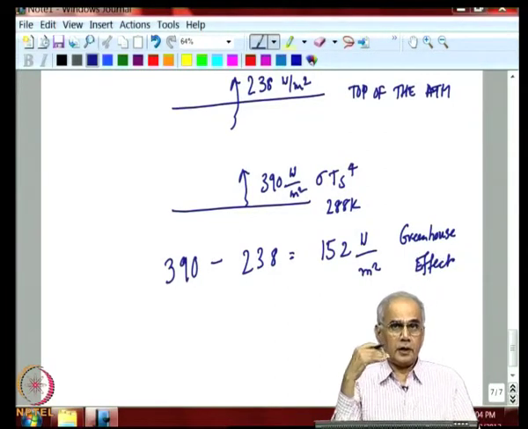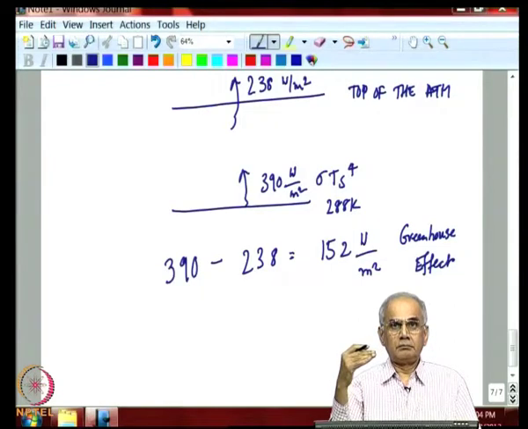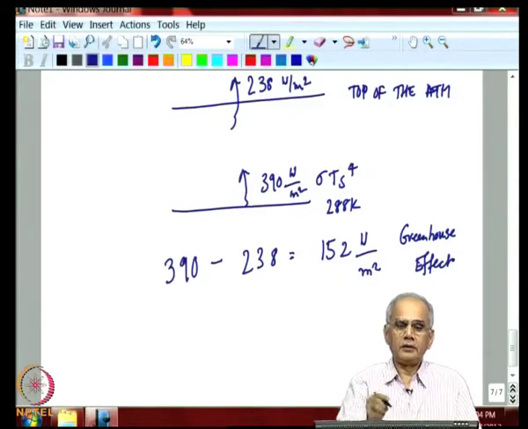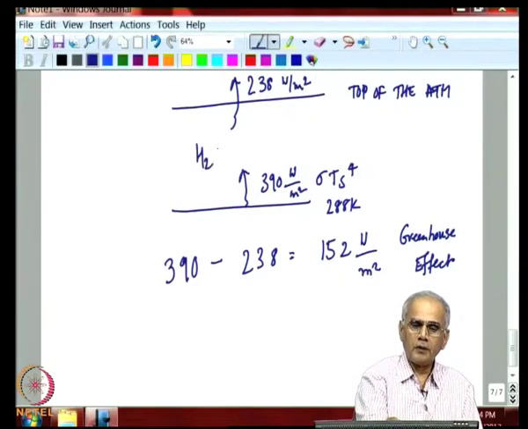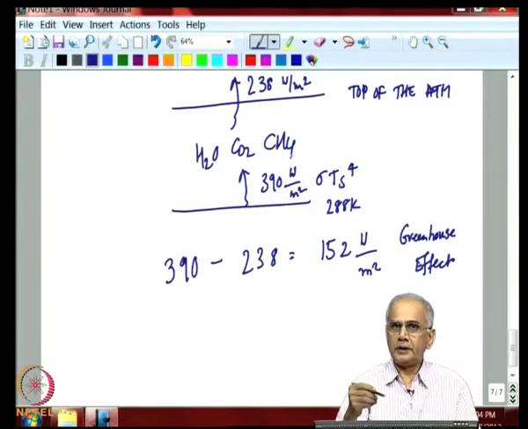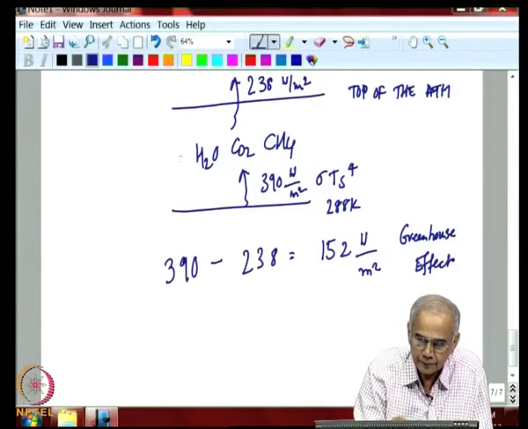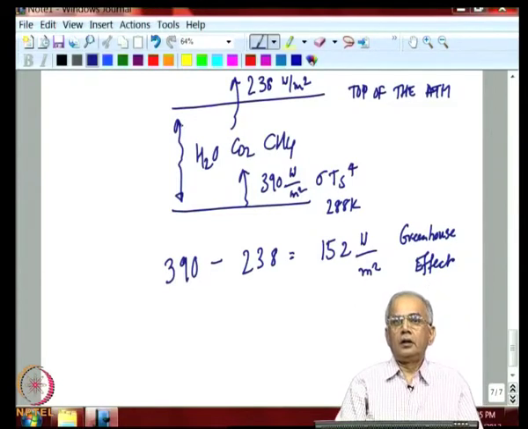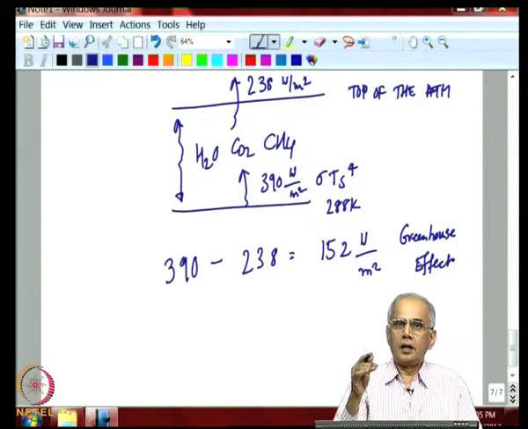So, Earth is emitting 390 watts per meter squared, but all that radiation emitted by Earth is not going to space, because in between is sitting water vapor, carbon dioxide and methane, and they are trapping this radiation, absorbing it and emitting it back to the Earth as well as to space. And these gases are at a lower temperature than the Earth's surface.